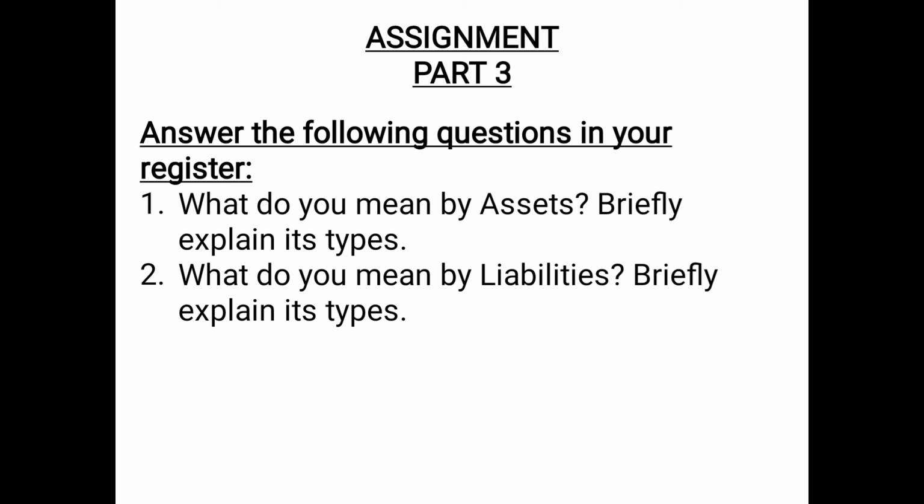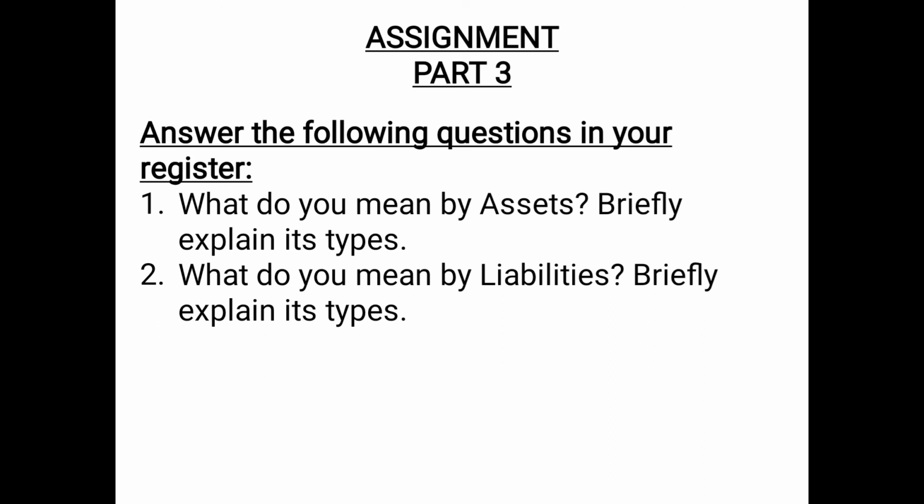Then the third type of asset which you need to explain is tangible assets and intangible assets. Tangible assets are those assets which can be seen and touched, for example, land, building, plant, etc. Intangible assets are those assets which do not have a physical existence, basically which cannot be seen or touched, for example, goodwill, patents, prepaid expenses, etc.